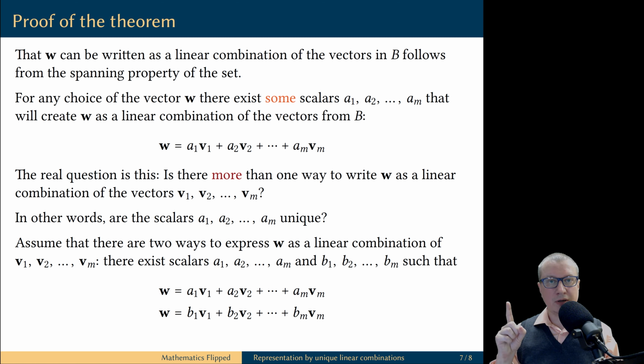Remember our pattern of how to prove that an object with certain properties is unique? We are going to assume that W can be expressed as two linear combinations, and then we will prove that these linear combinations are in fact the same. Namely, we will prove that the lists of scalars are in fact identical lists.